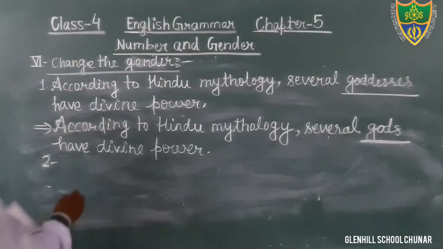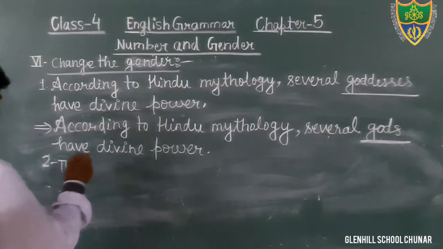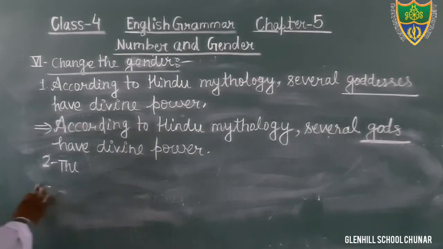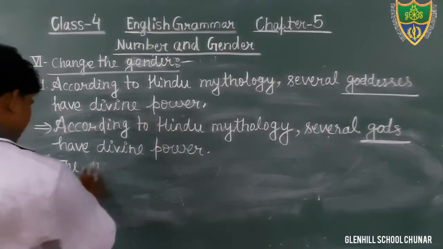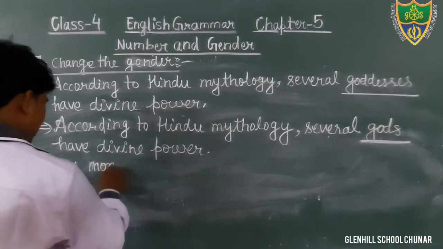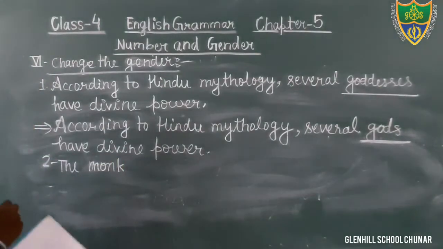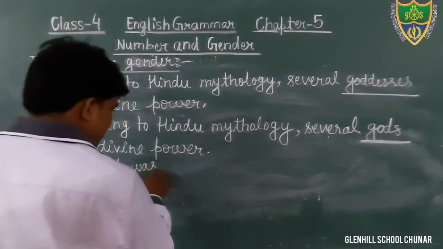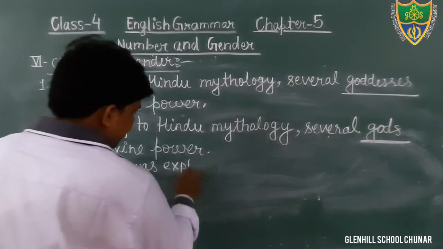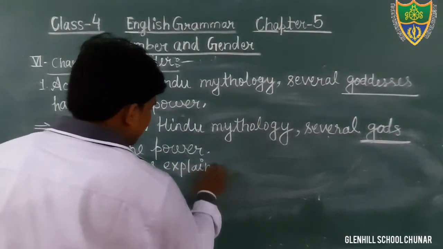The monk was explaining. Monk means he is a sage. Sage is saint in Christianity. Monk, M-O-N-K, means sadhu. You can say. The monk was explaining, E-X-P-L-A-I-N-I-N-G. This is your question, student. Just see.